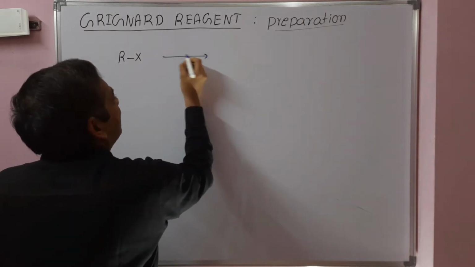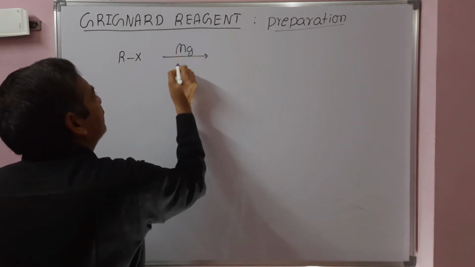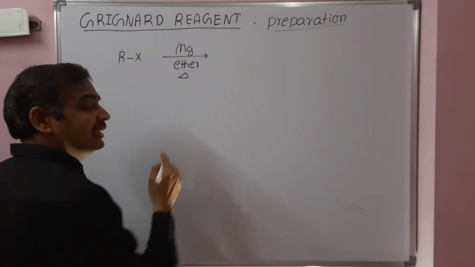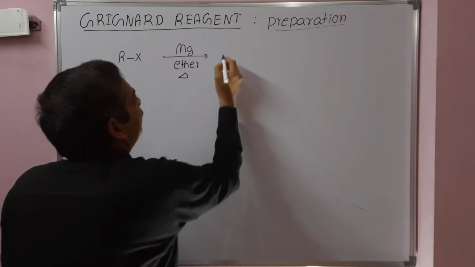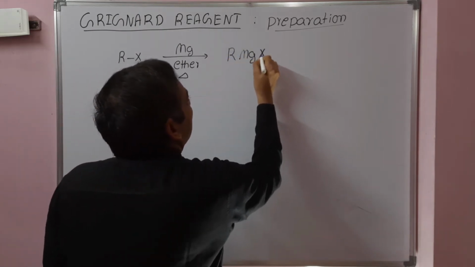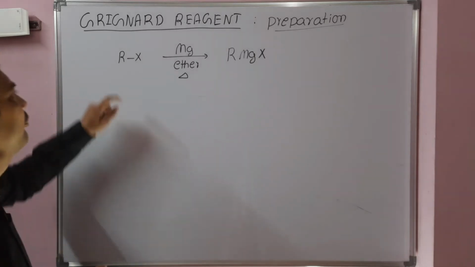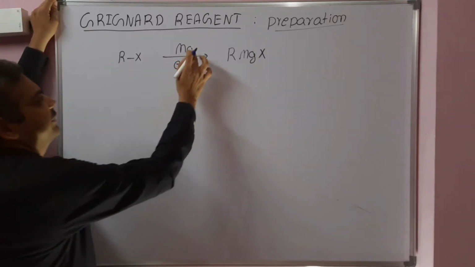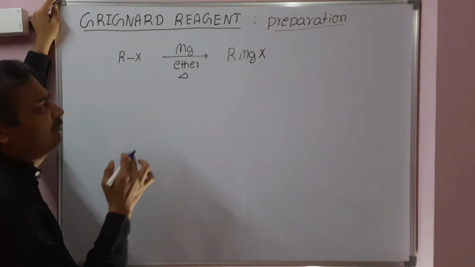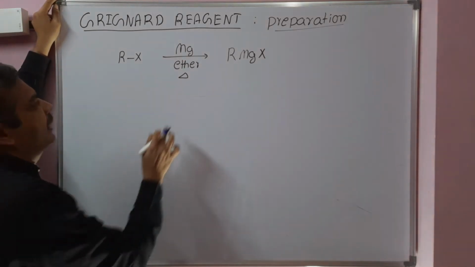When an alkyl halide reacts with magnesium metal in the presence of an ether solvent, at its boiling point, we get a Grignard reagent. It's a free radical substitution reaction.